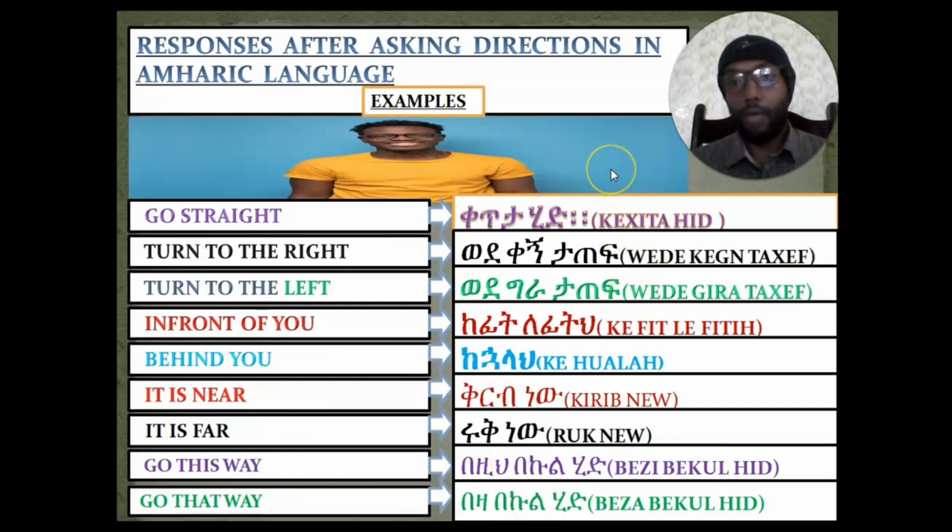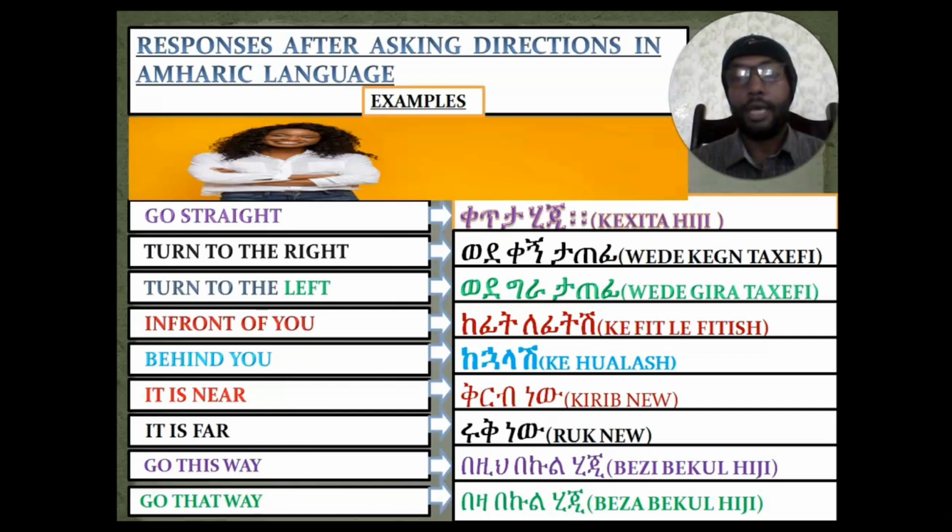So we have seen how we can respond to a male person if he asks for such directions. How about if the person who asked us is a female person? How can we respond to her? In order to say go straight to a female person, we'll say ቀጥታ ሂጂ.